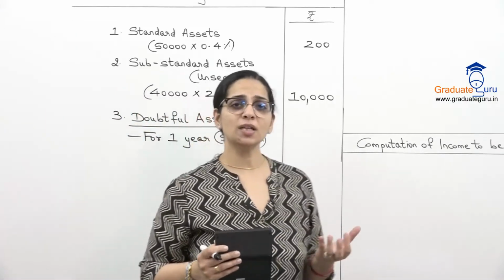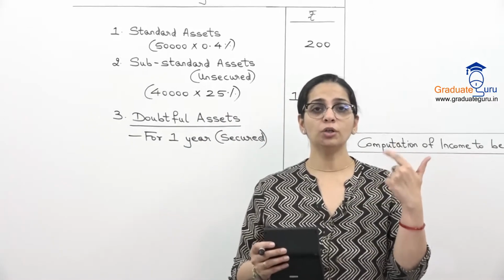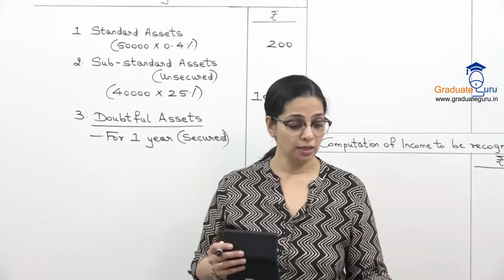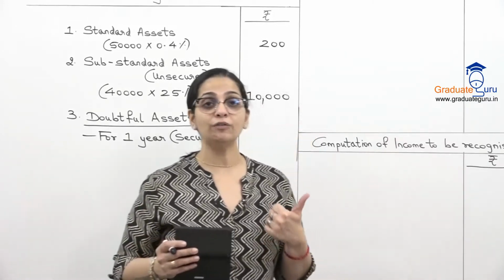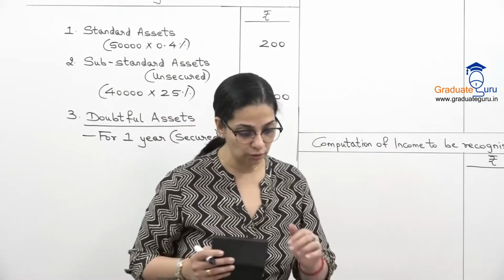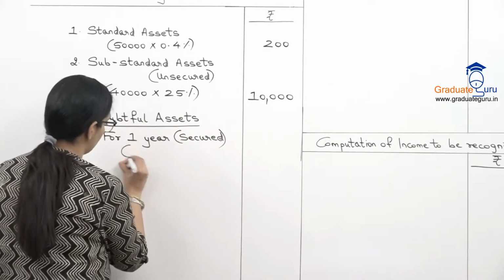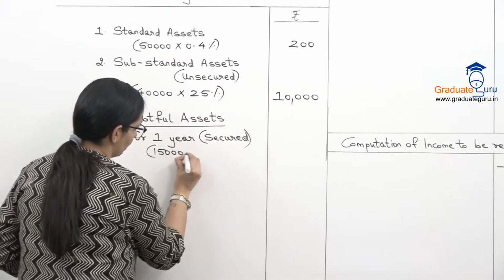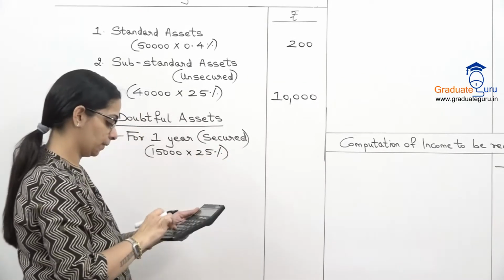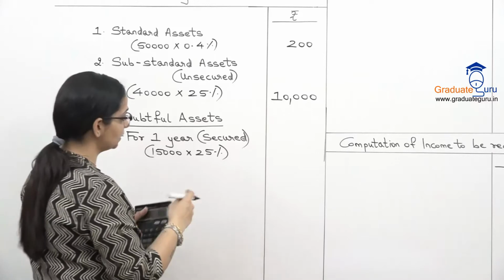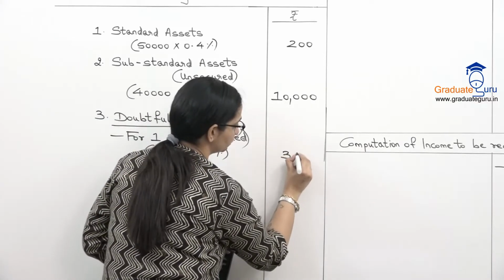So generally in your sum they'll give you secured so that they want to test whether your rate is correct. So in doubtful up to 1 year, secured 25% is the rate of provision. So 15,000 amount into 25%, and that is 3750.